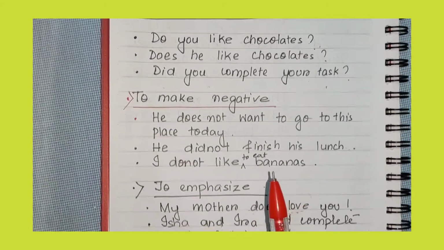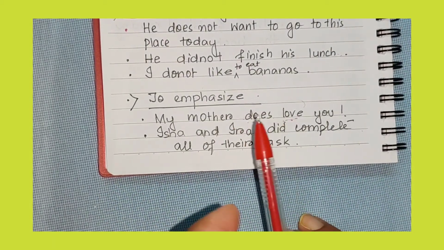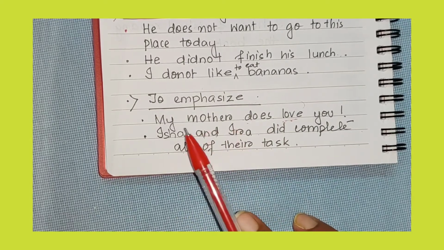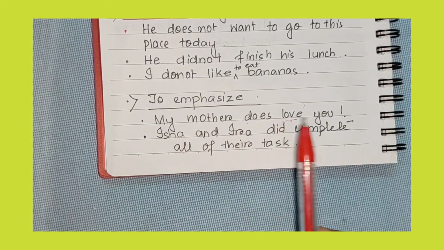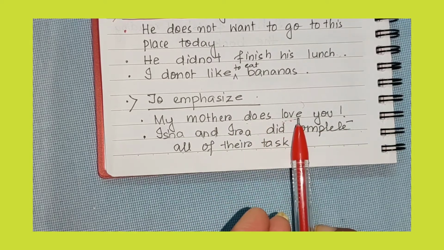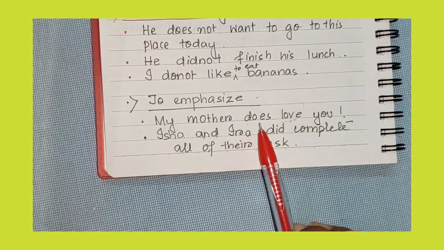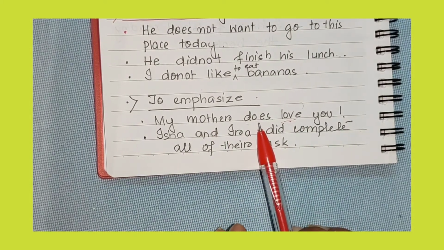Now next you can see, to emphasize. When you emphasize something, like in this sentence, my mother does love you. You can also say it in this way, that my mother loves you, but just to emphasize her love, we use does here.